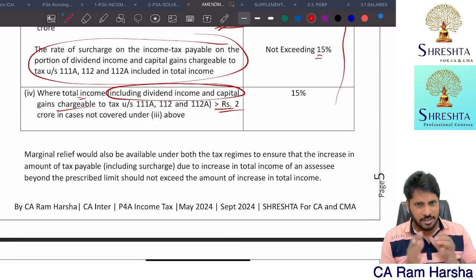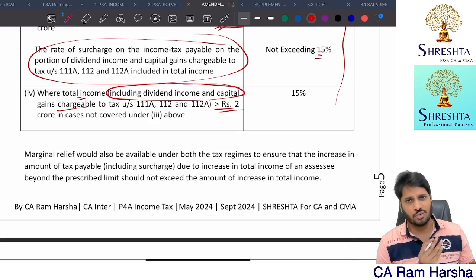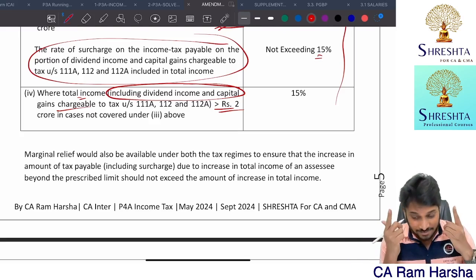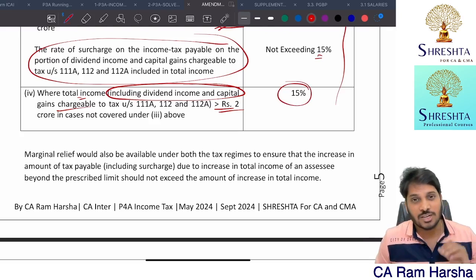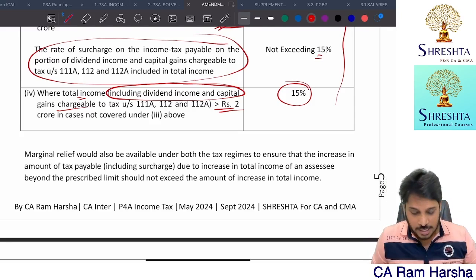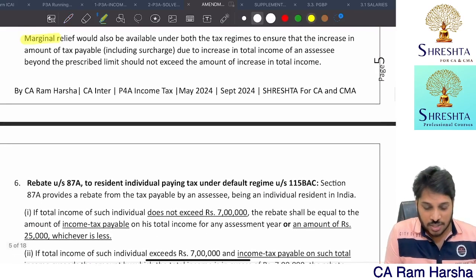If at all you don't have a dividend and capital gains, your income is less than 2 crore. Because of dividend and capital gain only, your income as a whole crosses 2 crore. In such a case, the overall surcharge rate will not exceed 15%. Able to understand?